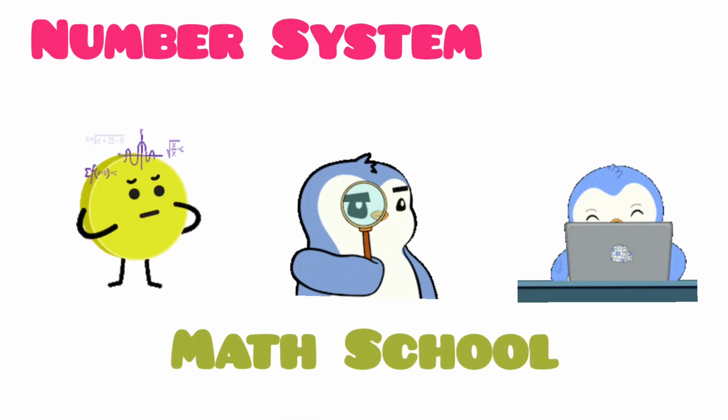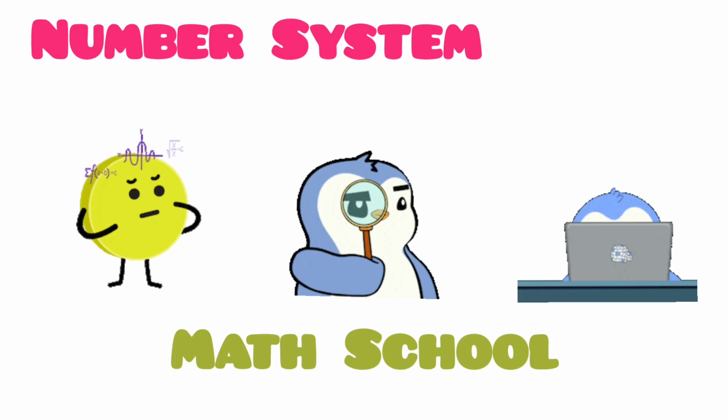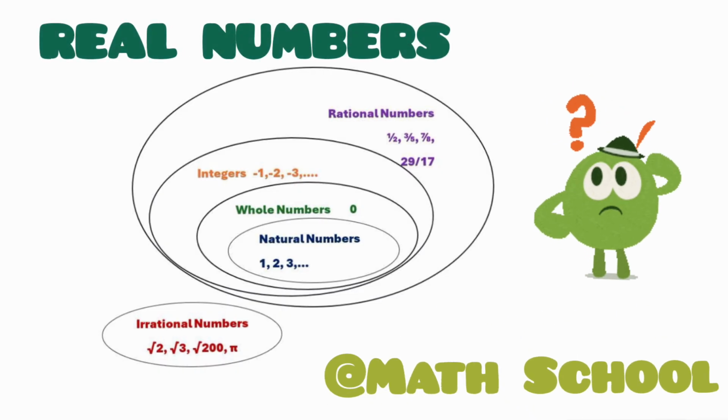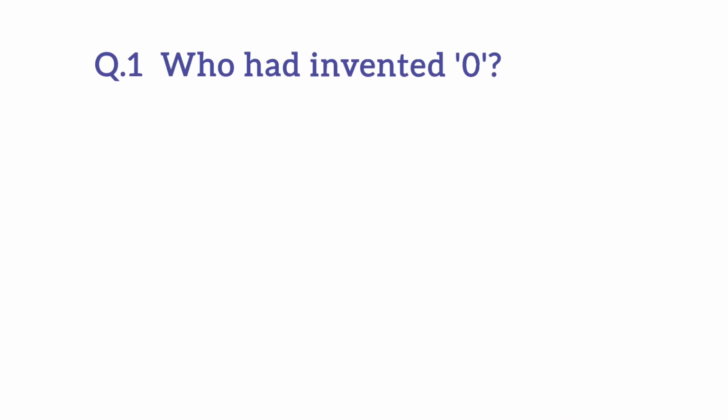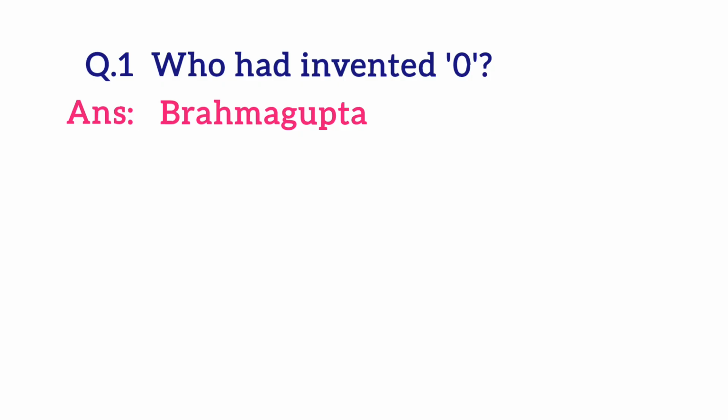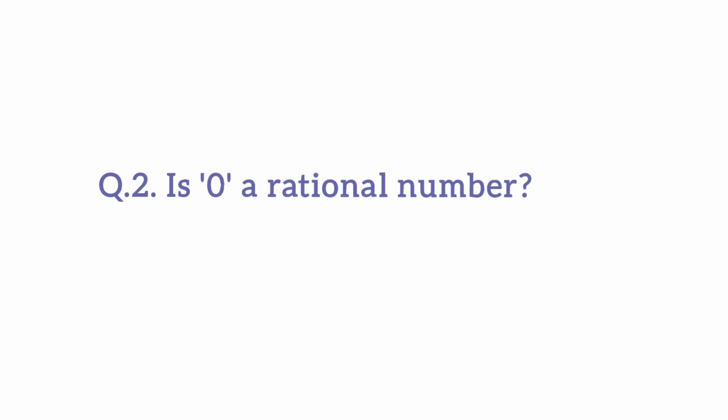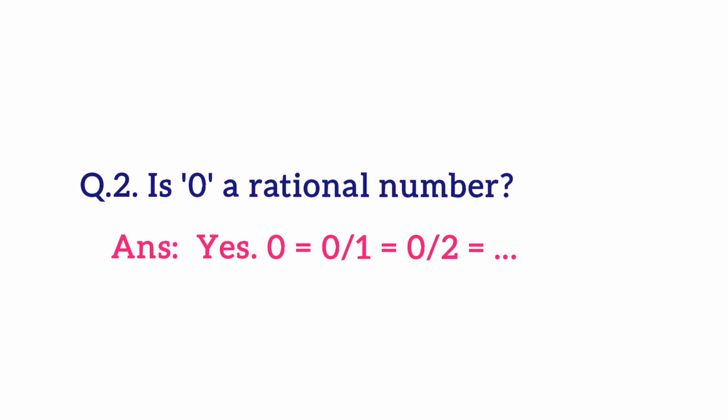Today we are diving deeper into the number system, focusing specifically on real numbers. But first, let's revisit the questions I posed in the previous video. 1. Who invented zero? It's Brahmagupta, not Aryabhata. 2. Is 0 a rational number? Yes, 0 can be expressed in the form p by q where q is not equal to 0. For example, 0 by 1, 0 by 2, etc.